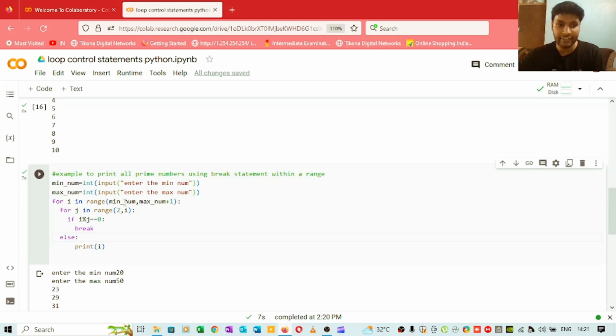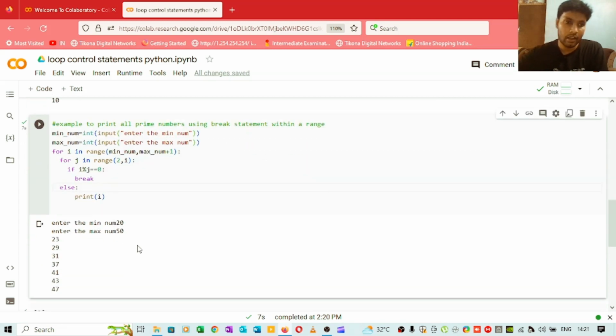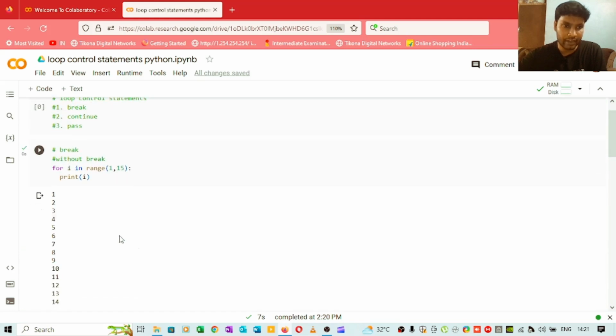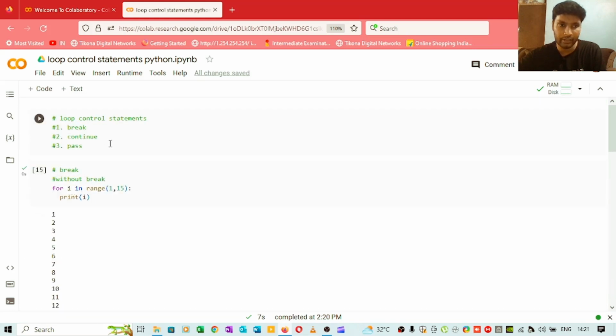If that number is divisible by any of these numbers, that means the number is not prime, and we simply break that loop. Otherwise, we simply print it, which means that number is a prime number. And this i modulus j, because whenever i modulus j equals 0, that means we don't have a remainder, so the number is divisible. So that's about this problem. Now we will study the second topic, continue.